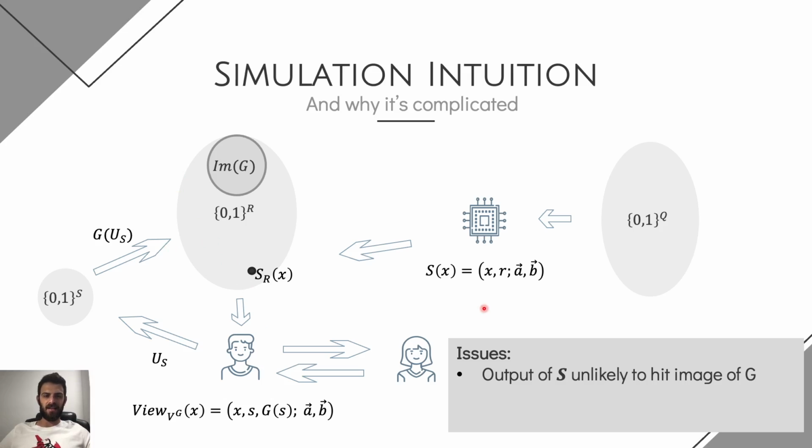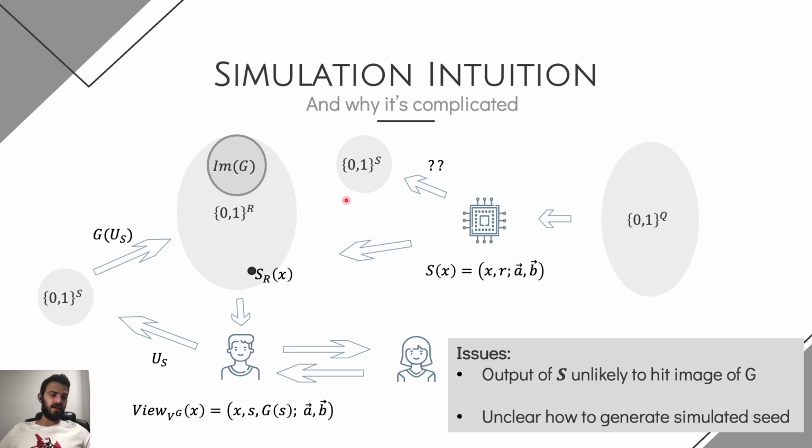And so it is highly unlikely to hit the image of G. Moreover, even if the simulator actually generates simulated coins that have a pre-image under G, it is not very understandable how we should generate this seed and how we should invert the PRG to simulate also the seed, which is part of the view of the sparsified verifier.